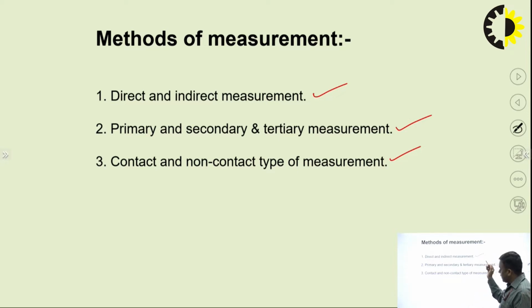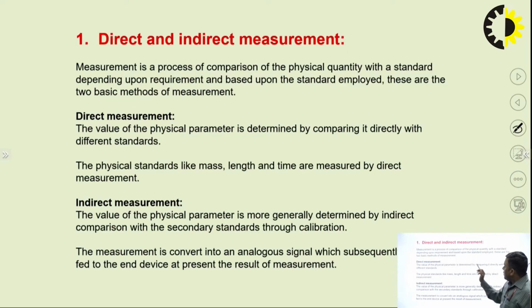The first one is direct and indirect measurement. Direct measurement is where the value of the physical parameter is determined by comparing it directly with the different standards. What is the meaning of this? If I have to measure the length of this, then through some scale I can directly measure that.